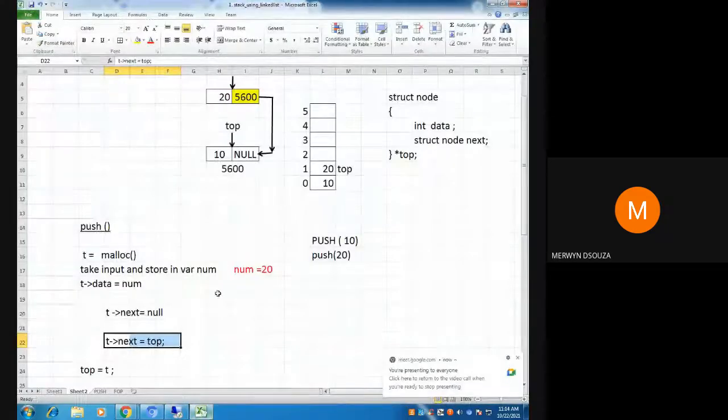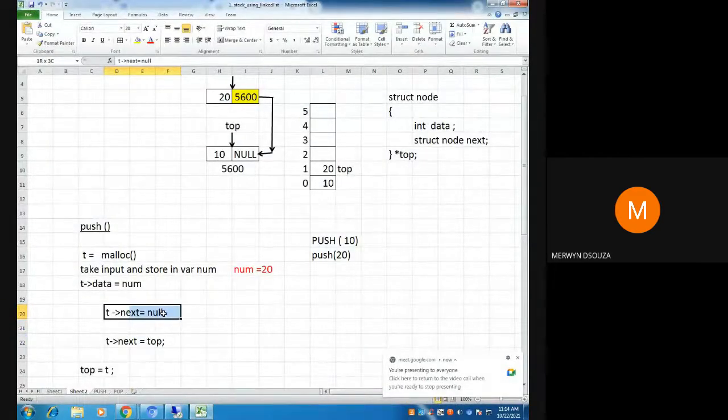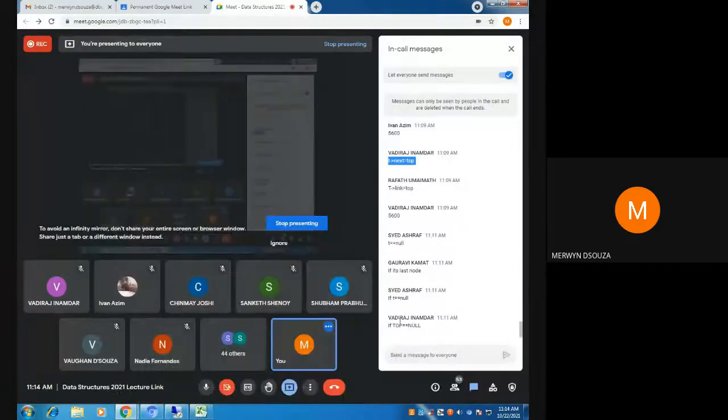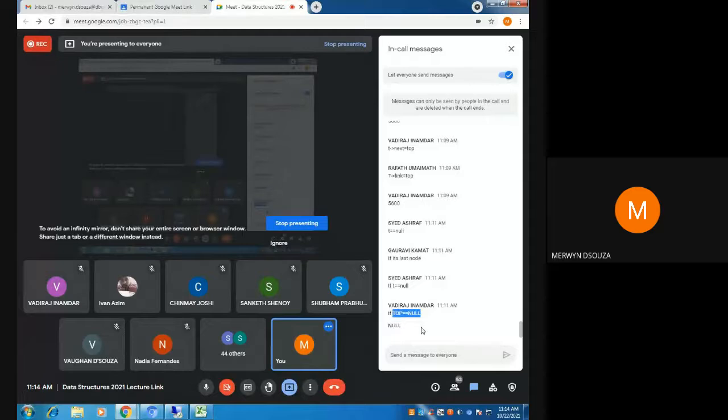So this, T arrow next equal to null, executes only when you're creating the first node for your stack. When you're creating the first node for your stack, what is the value of top? Like Vadiraj says, when you're creating the first node for your stack, the value of top is equal to null.